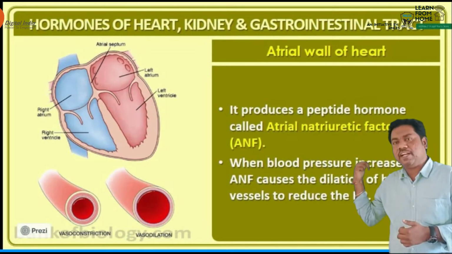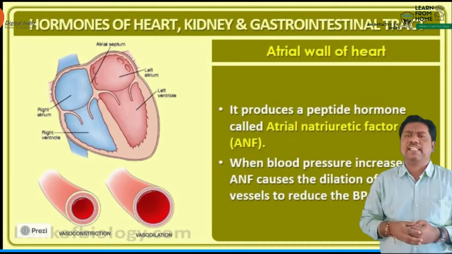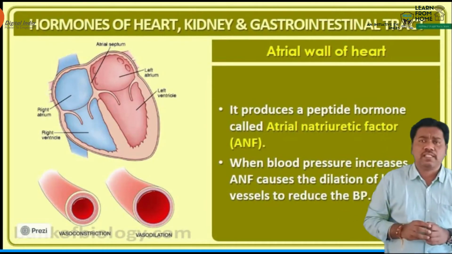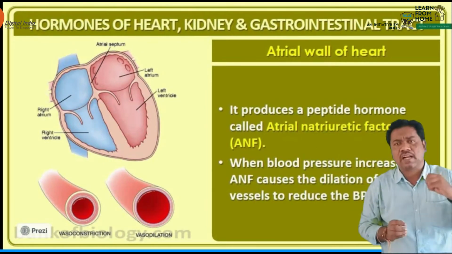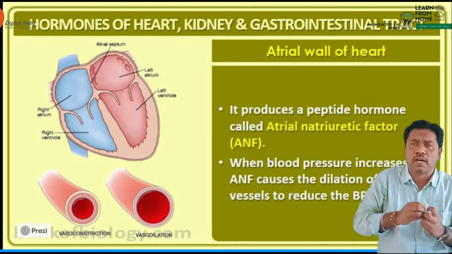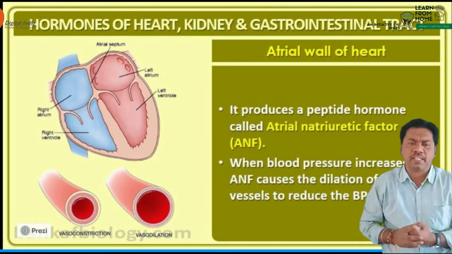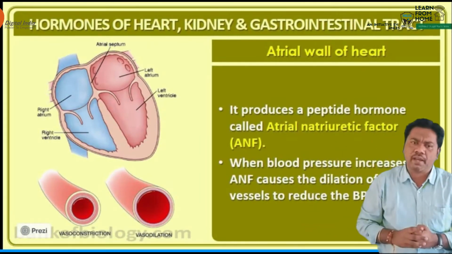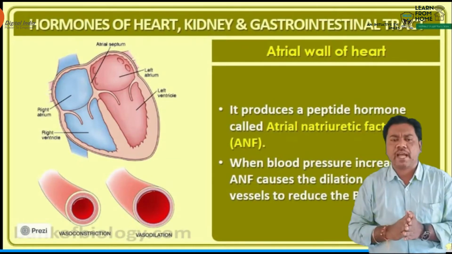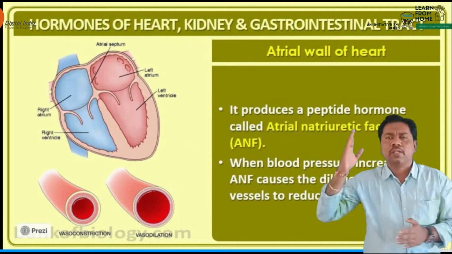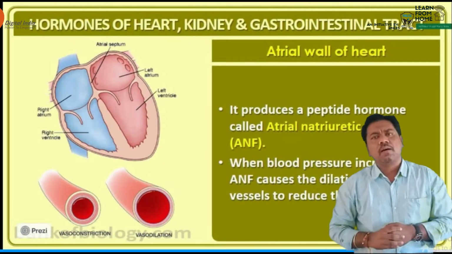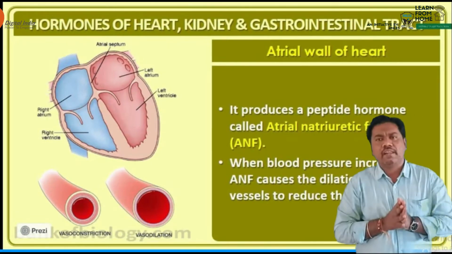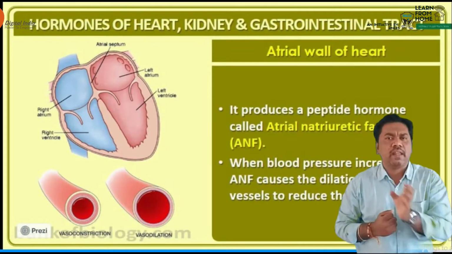Right. The right atrium also contains other important cells, called right atrial myocytes. What is the cell name, beta? Right atrial myocyte. These right atrial myocytes are responsible for the production of a chemical substance known as ANF. What is the abbreviation of ANF? Atrial natriuretic peptide. This hormone is produced from the atrial myocytes. Okay, so what is the role of this ANF? What is the significance of the ANF hormone?